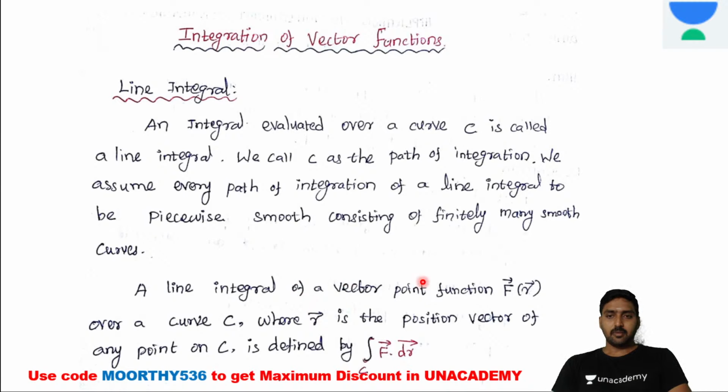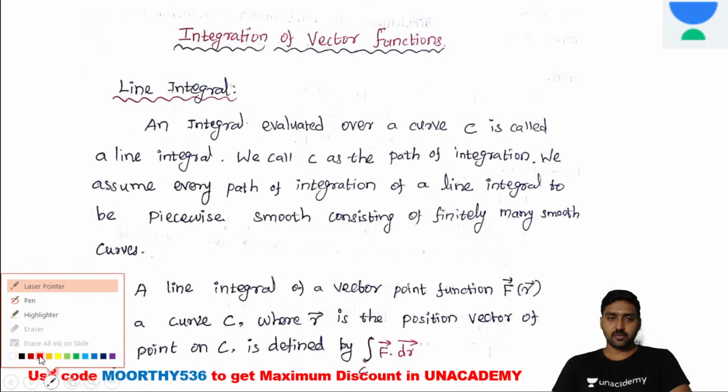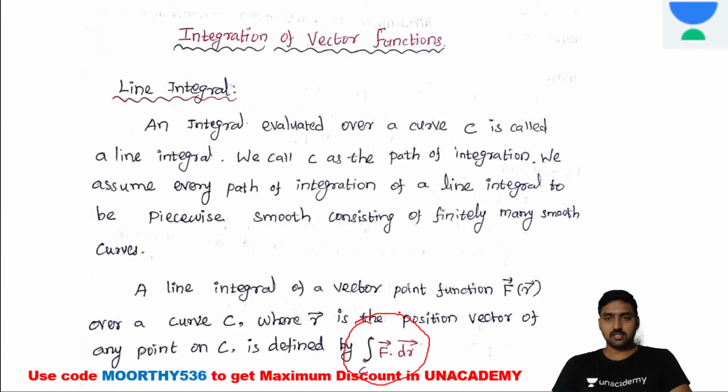A line integral of a vector point function f vector of r vector over a curvature C, where r is the position vector of any point on C. Whenever we need to identify the line integral for the given vector function, this is the formula: the integral over the curvature C of f vector dot dr vector, where dr is the position vector differential. I will explain it. Listen.